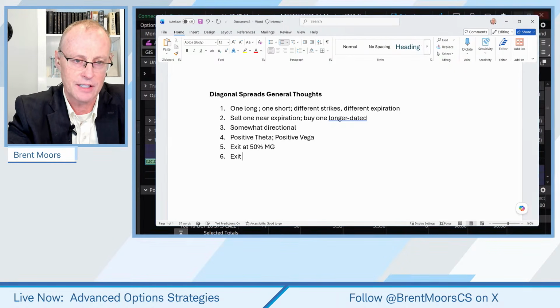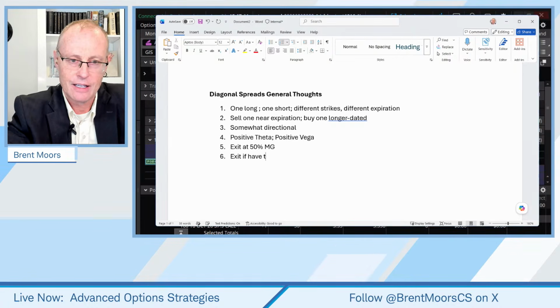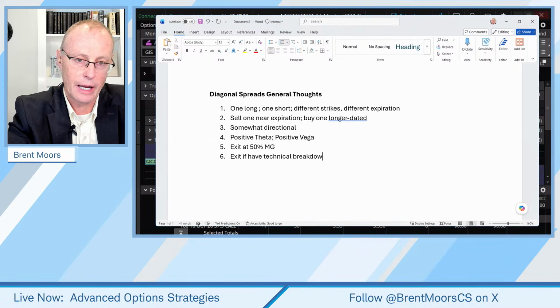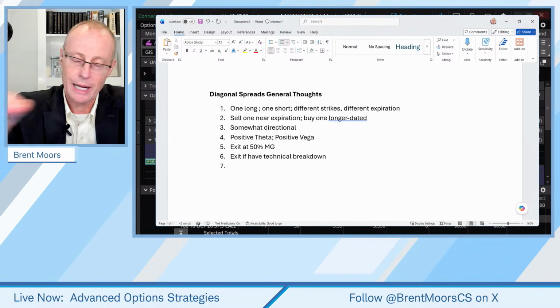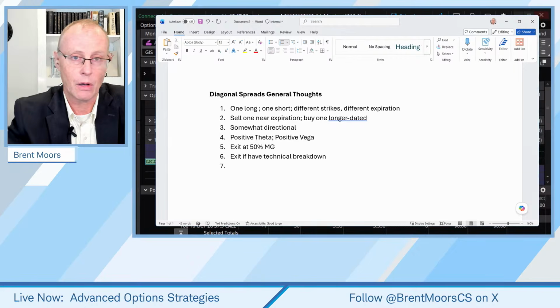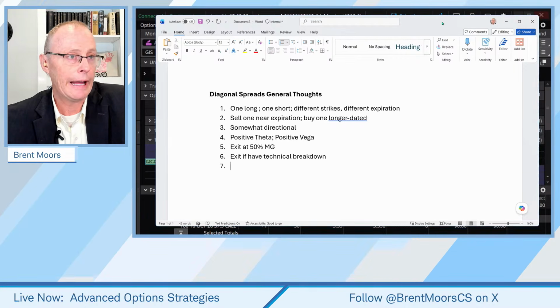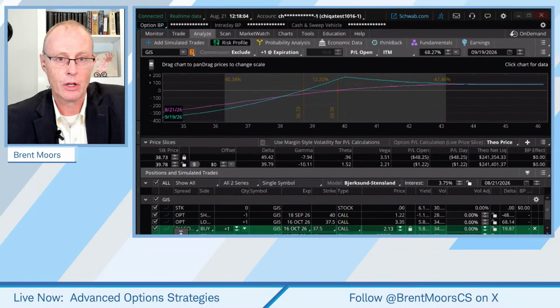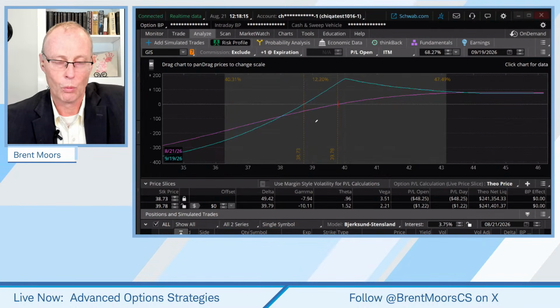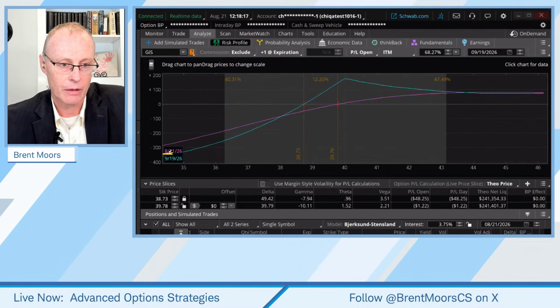We're going to exit if it goes against us. Exit if we have a technical breakdown, okay? This is a bullish trade. If we turn bearish on this, if we start breaking support levels, it's no longer bullish. We're just going to get out and cut our losses. The good news is, if, for example, this trade goes against us, let me just open this up here. Let's say we go down to whatever, our max loss is way down here, okay? Our max loss is way down here.